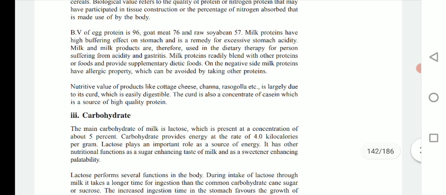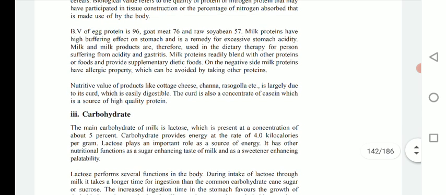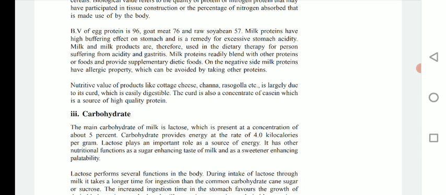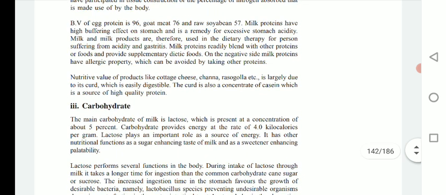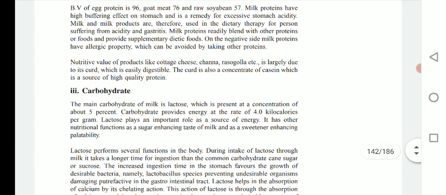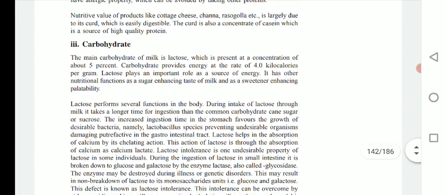The nutritive value of products like cottage cheese, chana, rasgulla etc. is largely due to their curd, which is easily digestible. Curd is also a component of casein, which is a source of high quality protein. Curd is nothing but the coagulated form of casein, and it is a high source of energy and very nutritious. Other products like cheese, chana, rasgulla are also coagulated forms of casein, and casein is nothing but protein. The next component is carbohydrate.